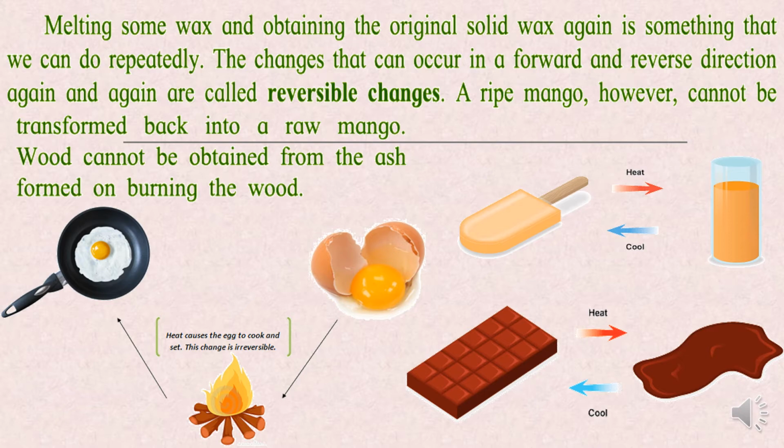Now here you can see that when you're cooking food, when you break the egg and heat it, what will happen? Can you get the egg back? The raw egg will not come back; it has become a completely new thing. Same way, if you are burning wood also, after it burns it will turn into ash. So these are called irreversible changes. Understood the difference between reversible and irreversible changes?